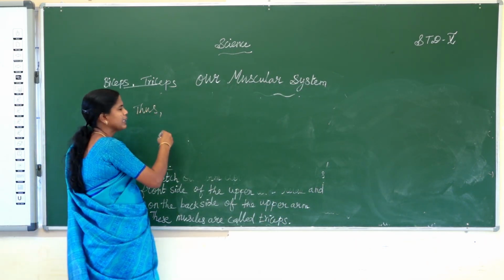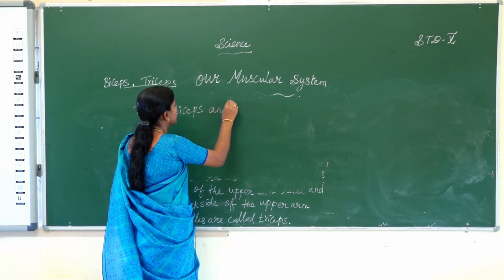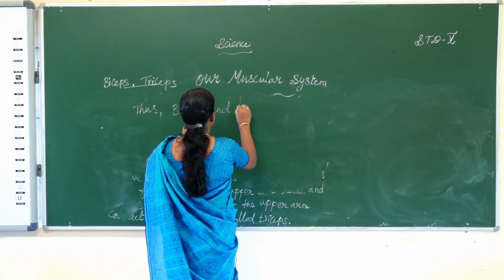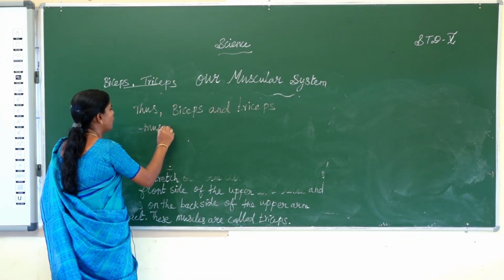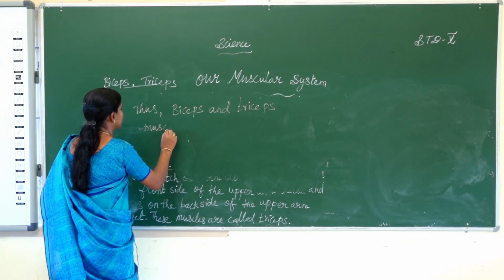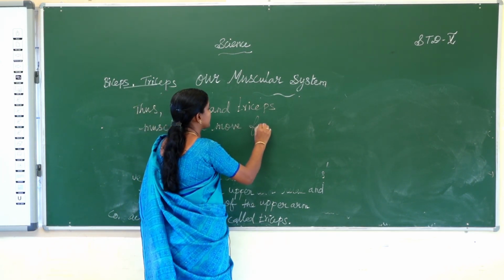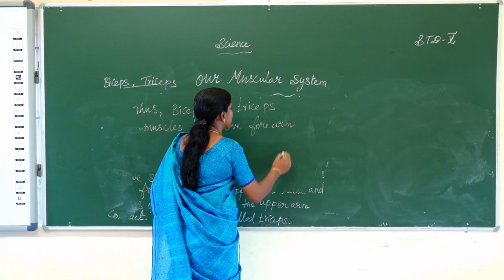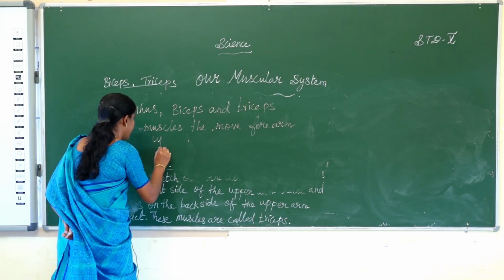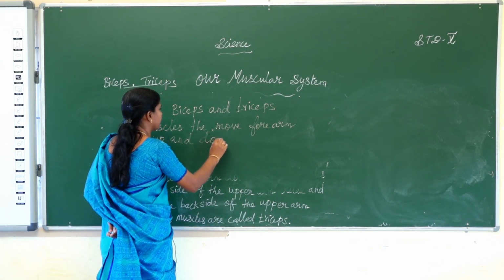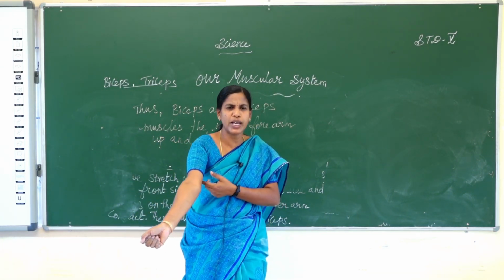Thus, biceps and triceps muscles move the forearm up and down. Only the forearm moves.